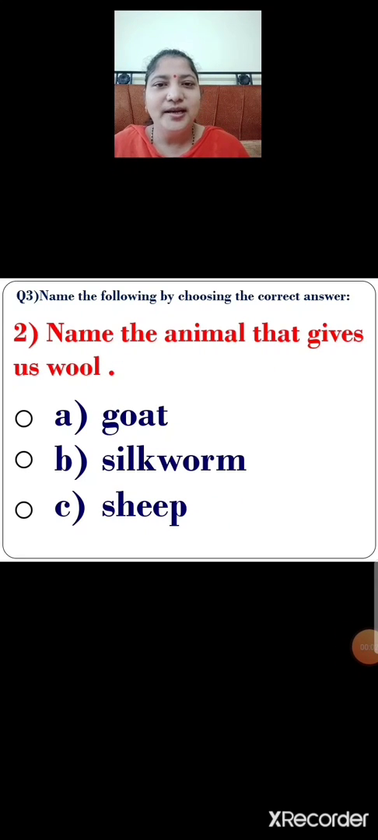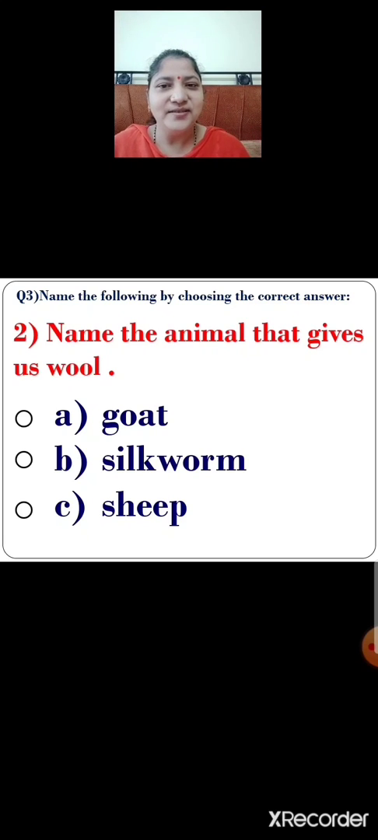Number 2. Name the animal that gives us wool. There are 3 options given over here. Option A, goat. Option B, silkworm. Option C, sheep. Now children, identify the correct answer.